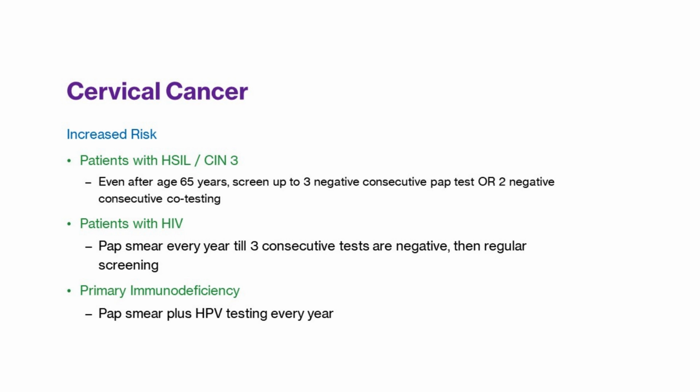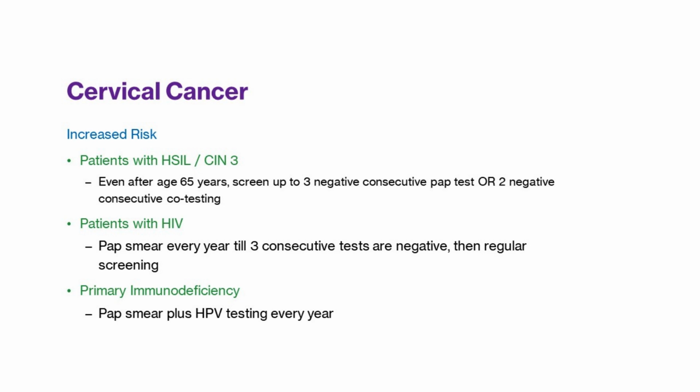And in those patients who have increased risk, suppose patients with high-grade squamous intraepithelial lesion or cervical intraepithelial neoplasia grade 3, these patients will continue screening after age 65 years up to 3 consecutive negative pap tests or 2 consecutive negative co-testing. And in patients with HIV, pap smear is done every year till 3 consecutive negative tests are done, and then regular screening is performed.